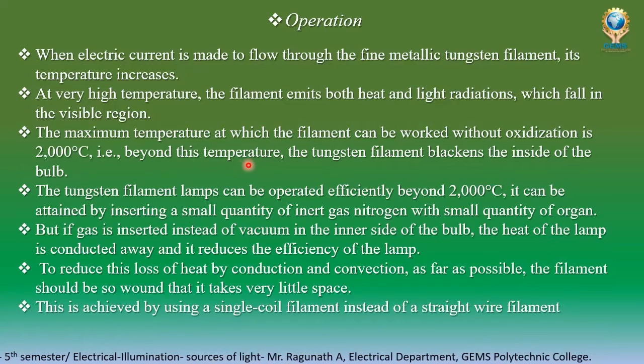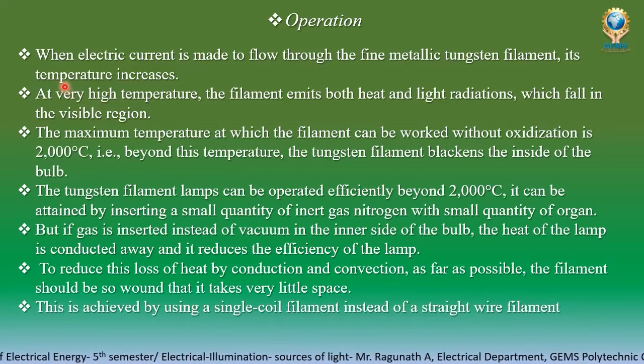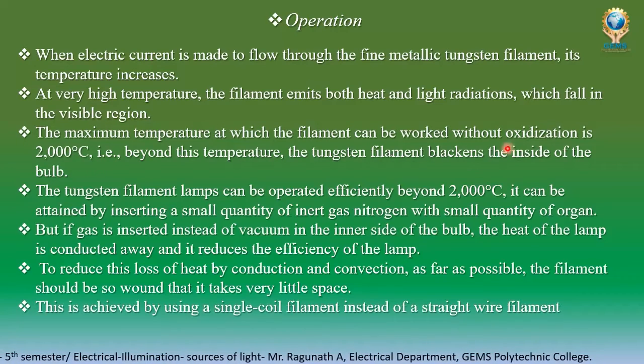Beyond this temperature, the tungsten filament blackens the inside of the bulb. Here we can see that we pass the electric current to the wire, so the temperature increases. At high temperature, it will emit light and heat. It will fall on the visible region. The noticeable point is that up to 2000 degrees, it will work without oxidation.